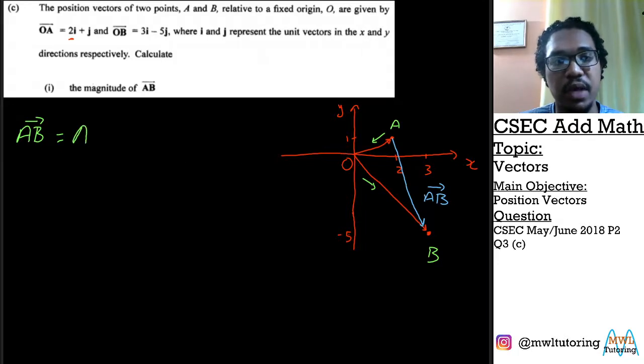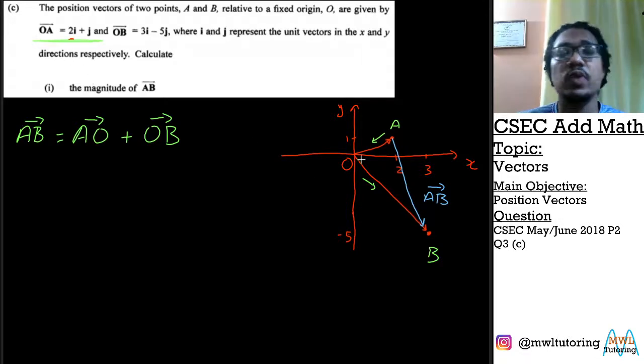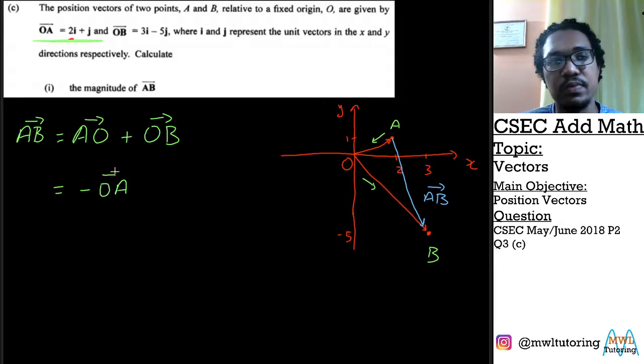So we need to go from A to O. And then we need to go from O to B. But going from A to O was just the exact same length as OA, the vector that they gave us, but we just went in the opposite direction. So what we could say is that AO is the same as negative OA. So we just replace AO with negative OA.